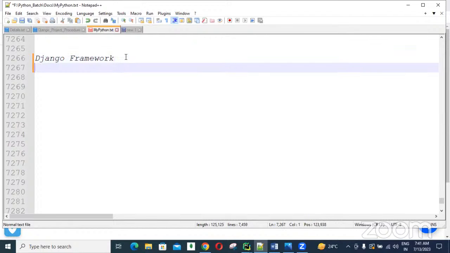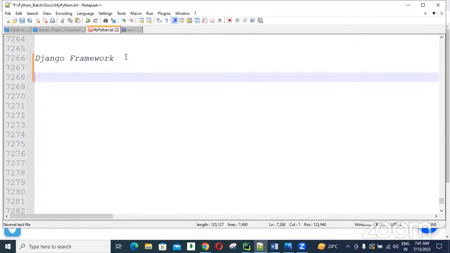Pure Python language is used to design this Django framework. Got it? So whatever concepts you are learning in the Python language, we can use all those concepts in the Django framework also. And also we are following the Django architecture. According to the architecture, we are developing the logic. So we are developing the programs, guys. Clear that? Yes.